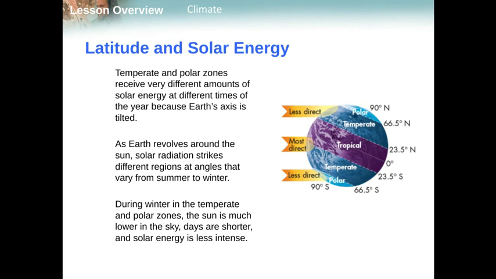Okay, so as Earth revolves around the sun, solar radiation will strike different regions at different angles depending upon the time of year. So right here, okay, if the sun is over here, that means that it is winter in the northern hemisphere and summer in the southern hemisphere. Okay, so this is what it would be like on winter solstice that is coming up in December.